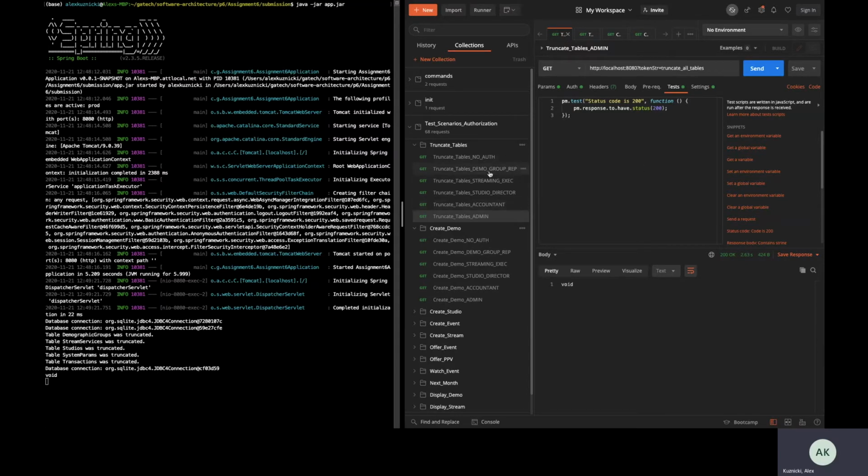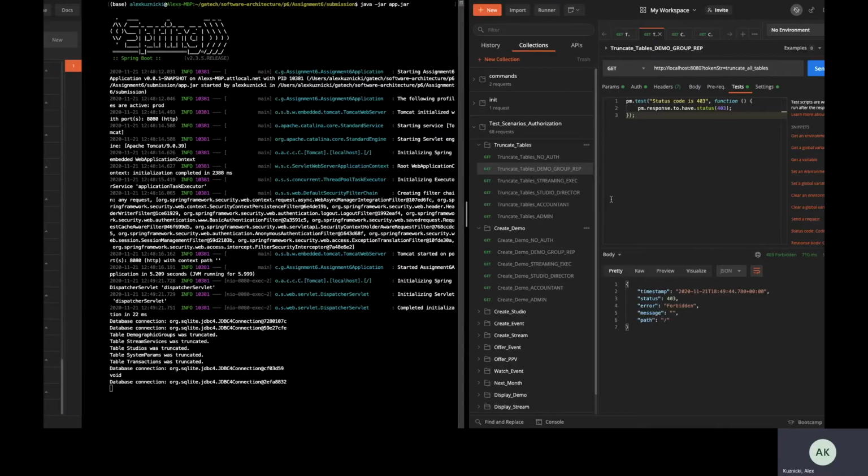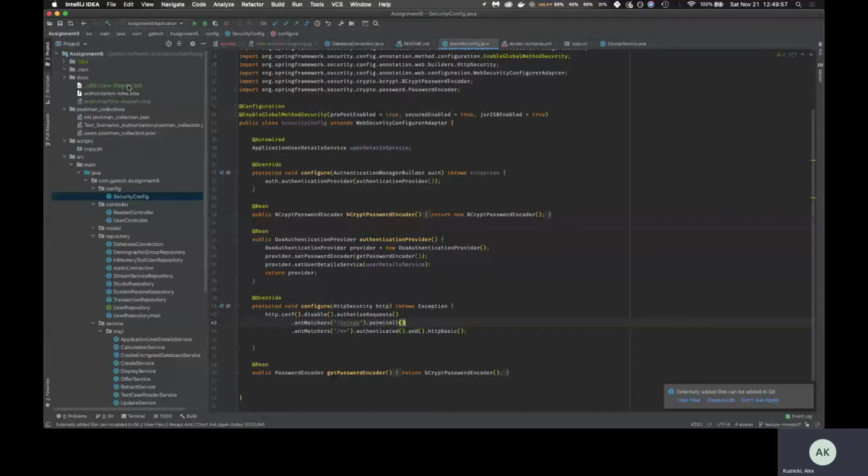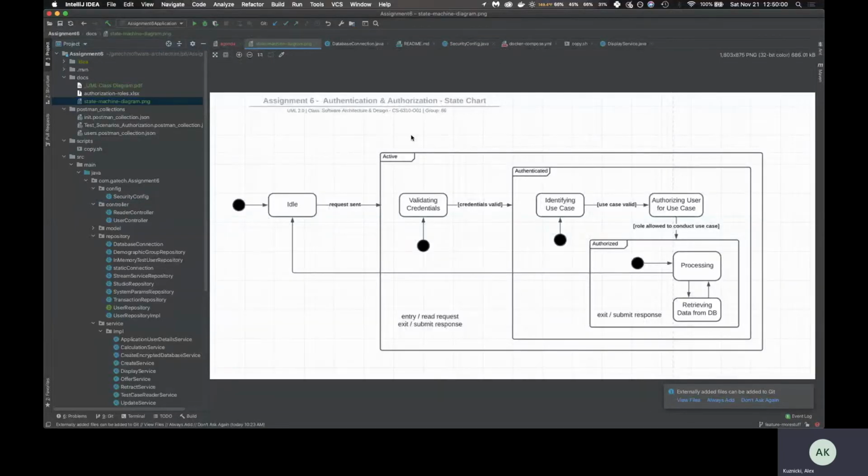Let me show you what would happen if the demographic group rep tried to truncate all the tables. That is forbidden. So that's a little demo of the authentication and authorization piece. And I want to show a little diagram of how that actually works.